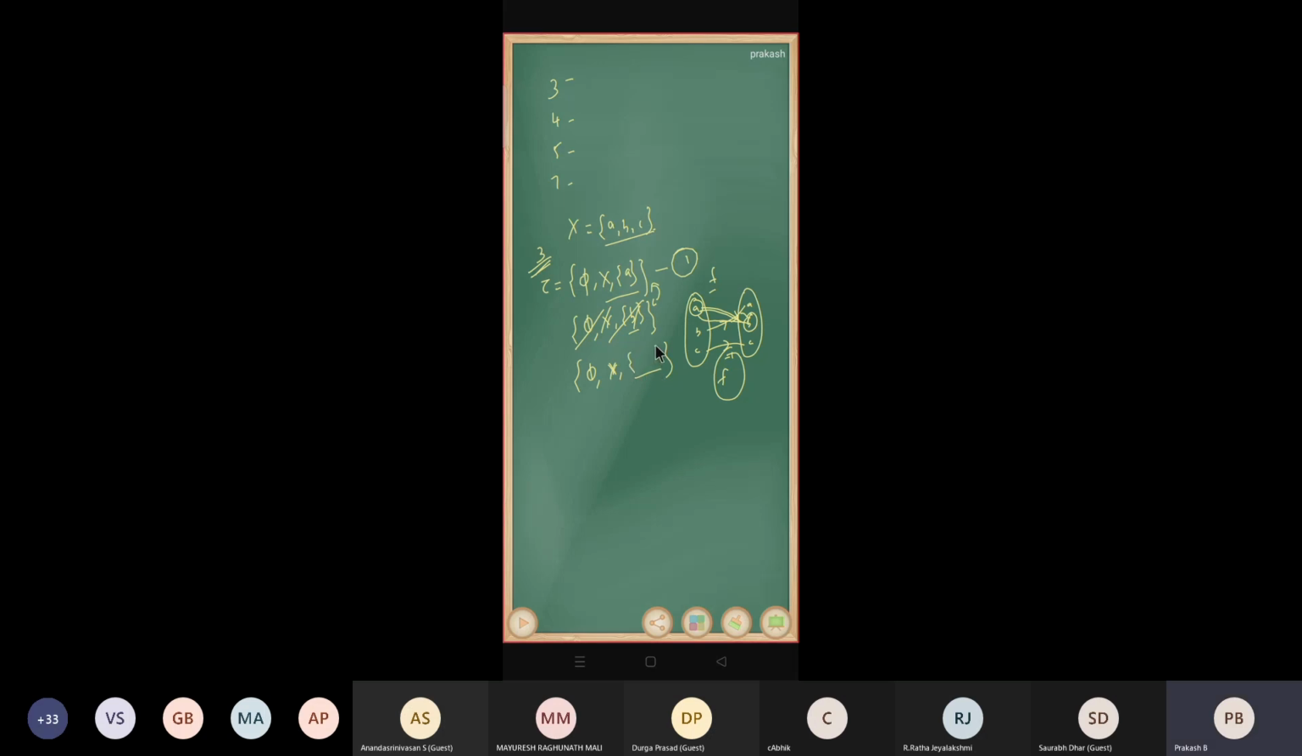What about the third element? We can take A, B, and C, and also the set singleton C, because the intersections would belong to X. No, that's good. We need only 3 elements, right? Yeah.